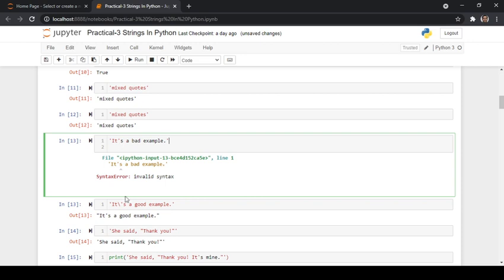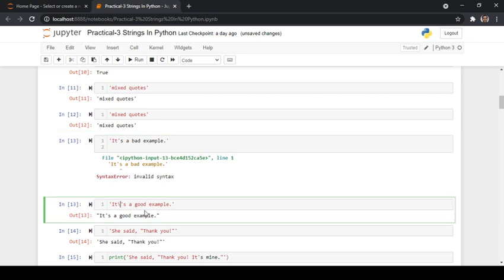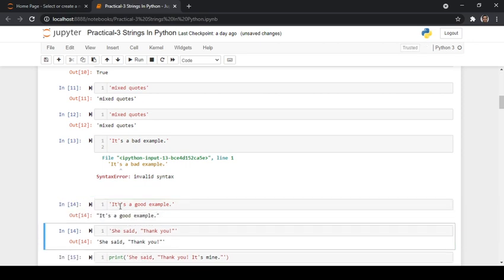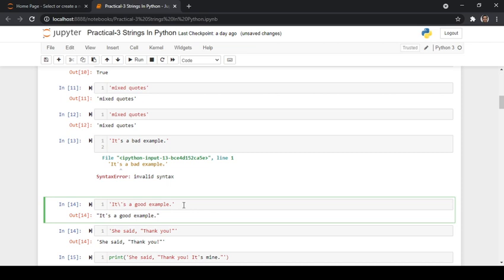So in order to overcome this, we have to give a backslash, which basically separates the whole string with apostrophe s. Whenever we execute this, the Python interpreter understands that this quote should not be taken as a quote which we use to specify strings. It has to be taken as an apostrophe s. So that is the reason we are giving a separator of backslash, which tells that it is apostrophe s and not a quote which we use to represent strings.